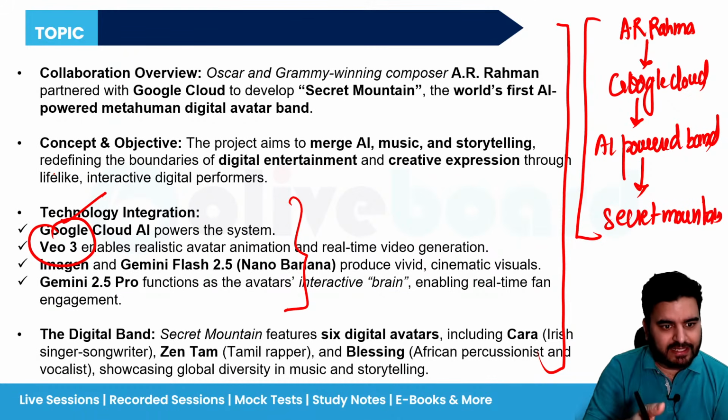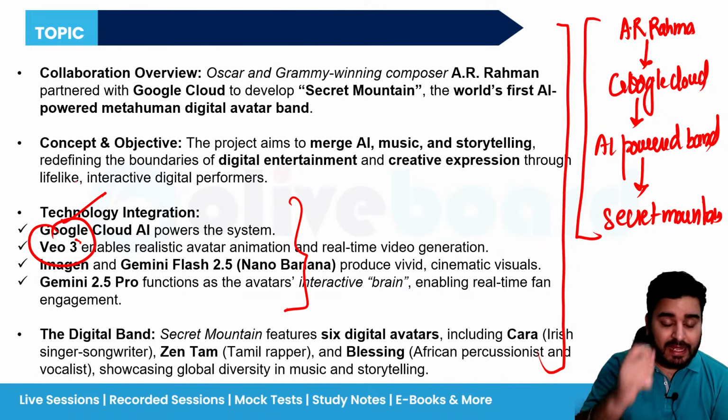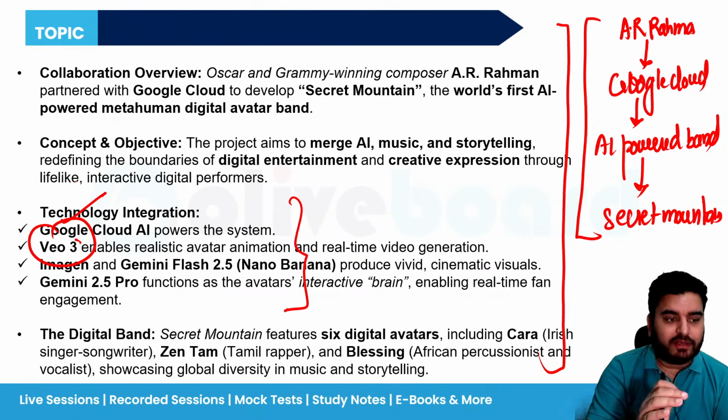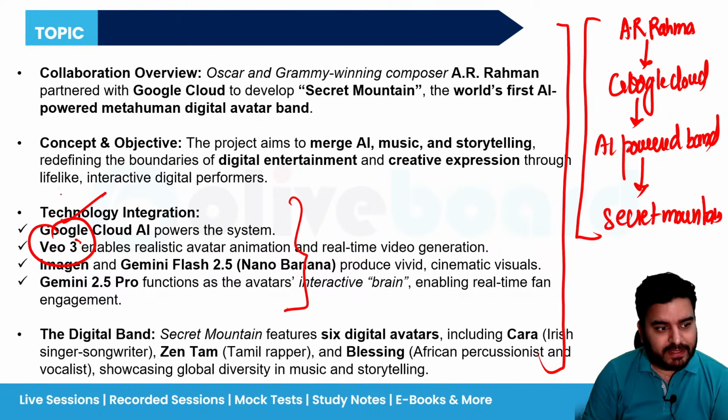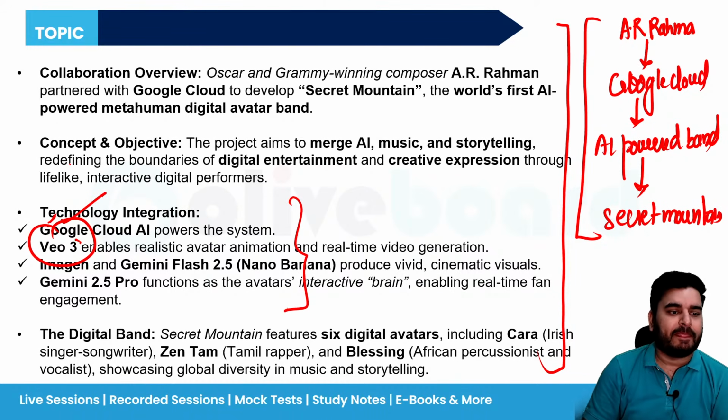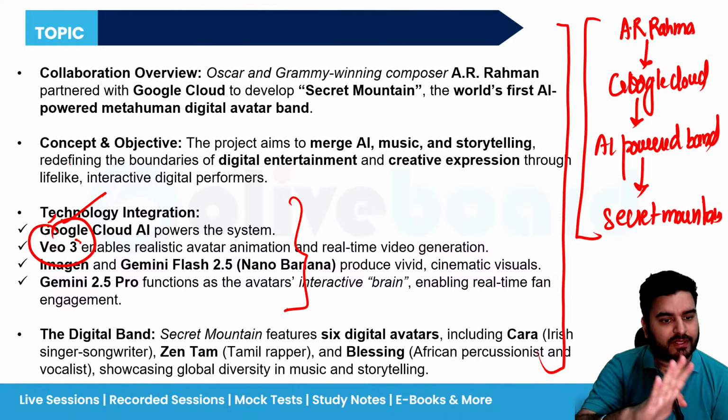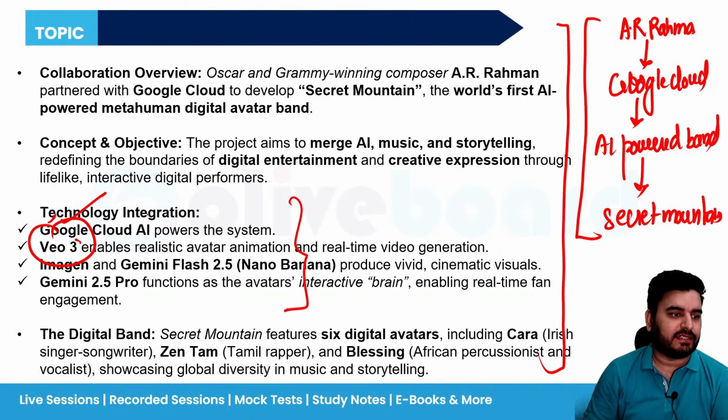Those videos are getting created over this VO3. Please remember, it is a very powerful video generation tool, and in the very near future, majority of the movies and their scenes would be created using VO3. It is going to be the next normal in the video and the film making scenes, right? So please remember this thing.